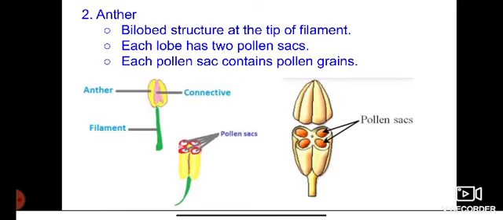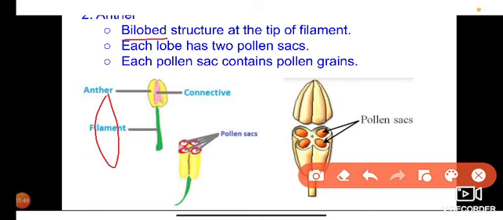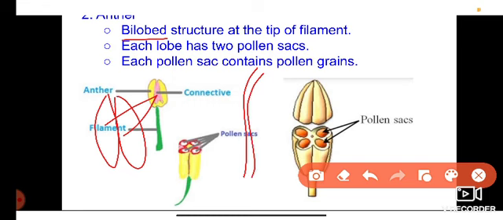And the next part is the anther. The anther is a bilobed structure. Bilobed structure means this is one lobe and this is the second lobe. It is present at the tip of the filament. This is the base of the filament and this is the tip of the filament, and the anthers are present at the tip of the filament.